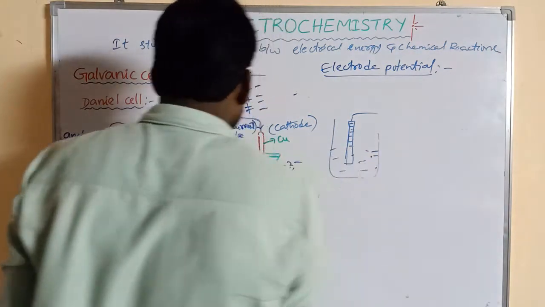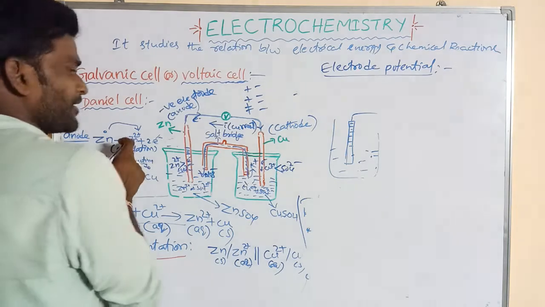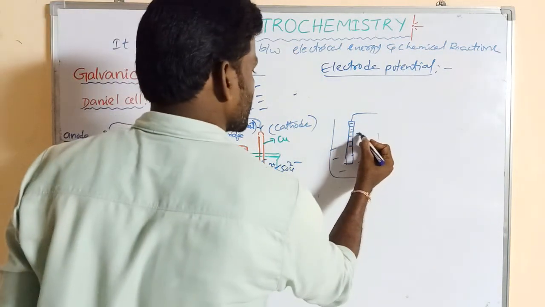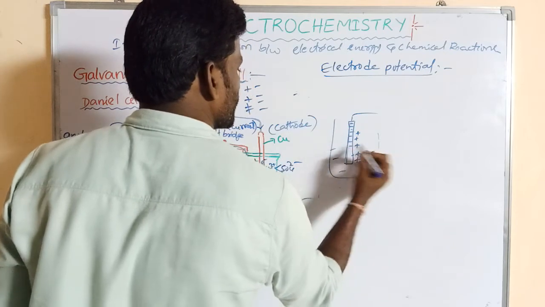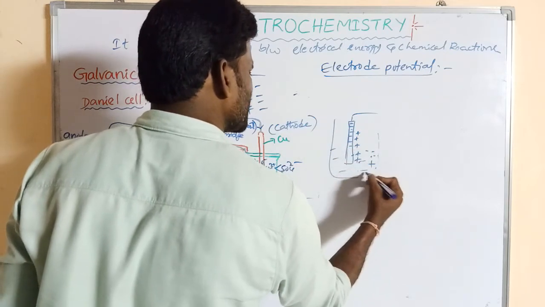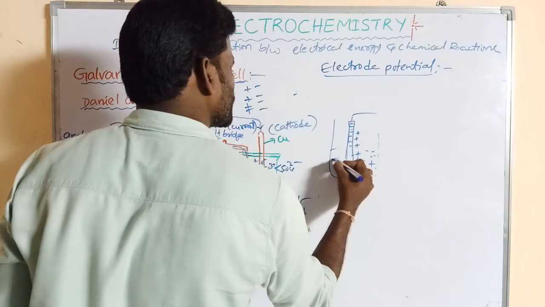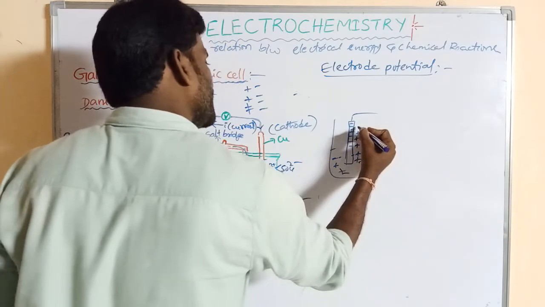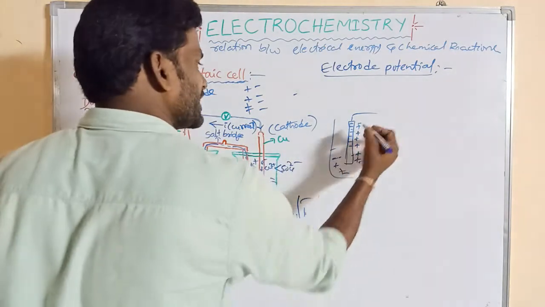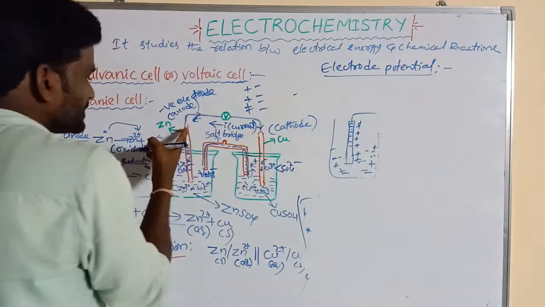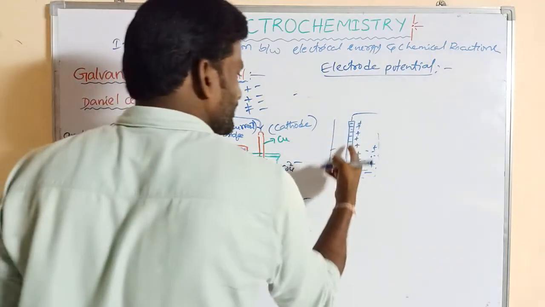Now the released positive ions like Zn2+ ions are in the electrolyte, which contains plus and minus ions, but the released Zn2+ ions carry positive charge. Here the zinc electrode contains negative electrons.